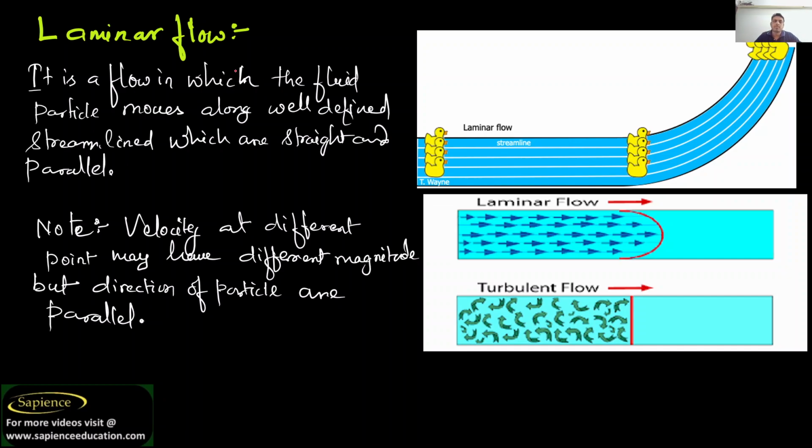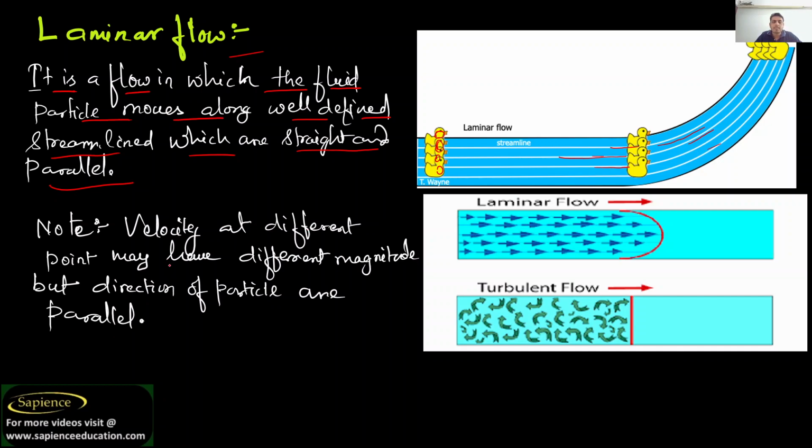Now, what is laminar flow? Very important. Before going to the drawing, you should first read this. It is a flow in which the fluid particles move along well-defined streamlines which are straight and parallel. See all the particles; I have taken ducks. All the ducks have the same speed and are moving along the same parallel line. They are not changing parallelity with respect to each other.